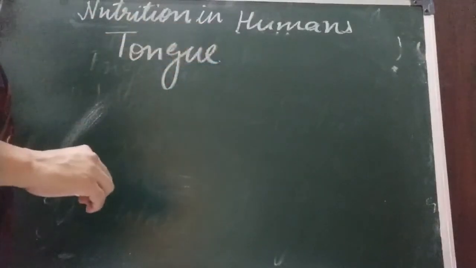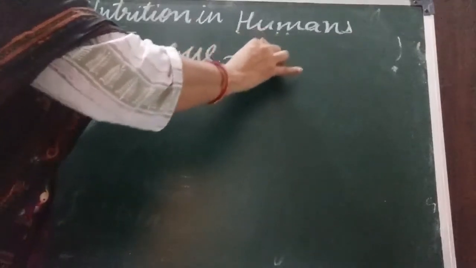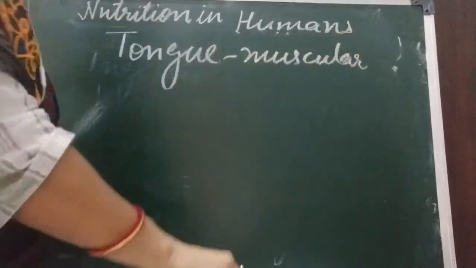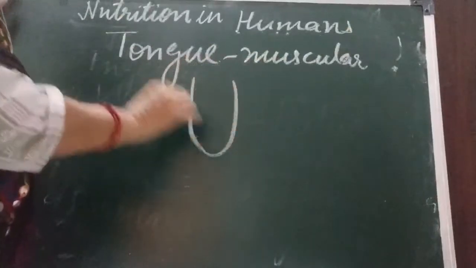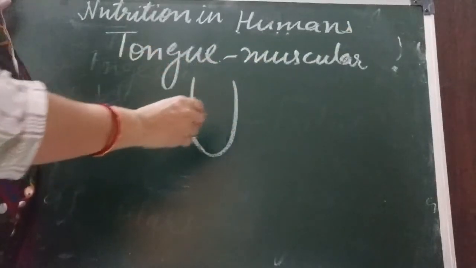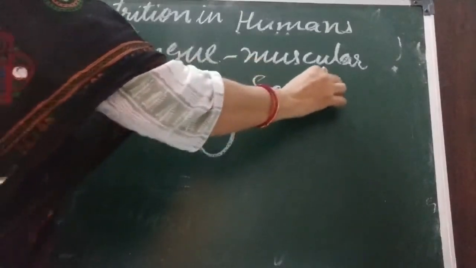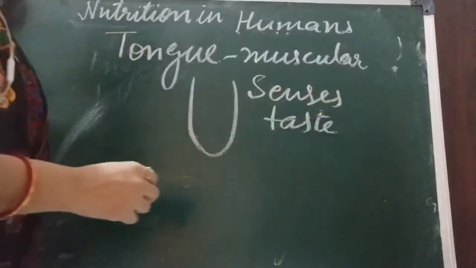What is the function of tongue and what is tongue? Tongue is a muscular organ. It senses taste, and it senses 4 types of taste.